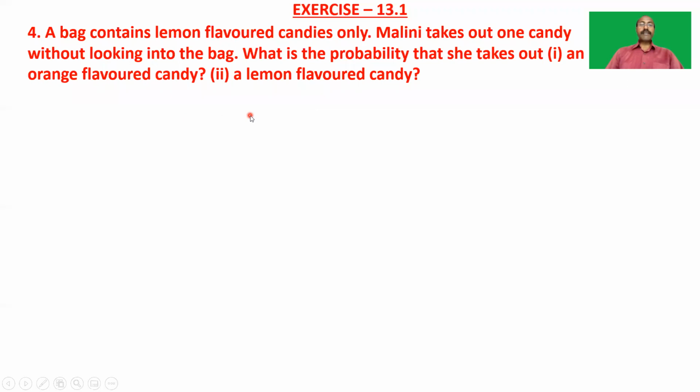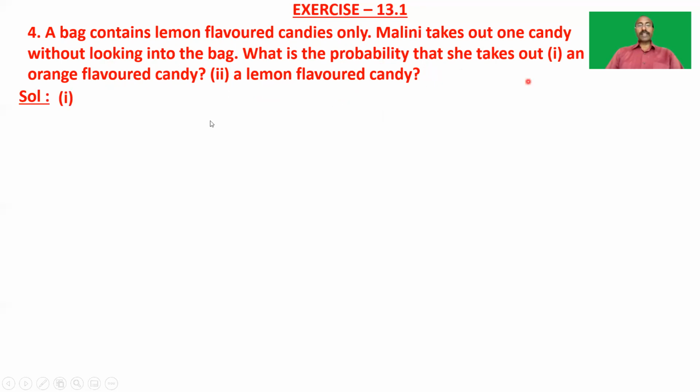Okay, here it is given that the bag contains only lemon flavored candies. So Malini takes out one candy randomly from that bag. So now we have to find the probability of getting a candy of orange flavor and the probability that she takes out a lemon flavored candy.